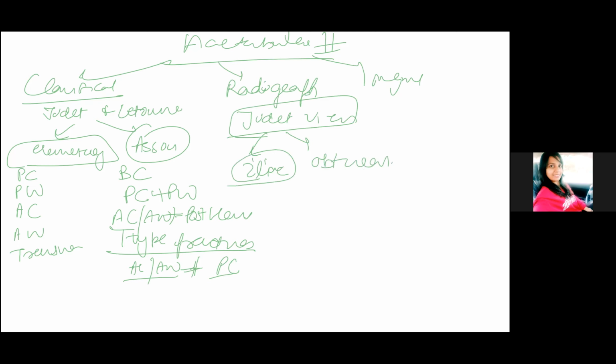In the iliac view, firstly, how will you take the Judet views? If this is the diseased side, then you will elevate the normal side by 40 degree.